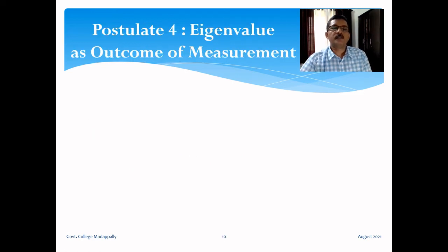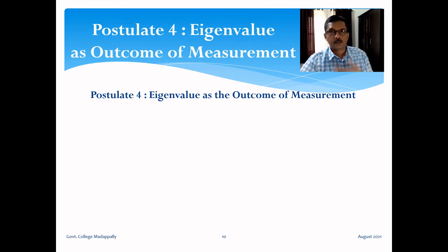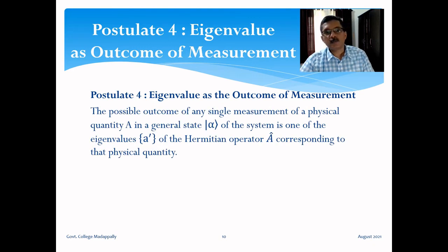So the next postulates are about measurement. Next two postulates are about measurement. Postulate 4, eigenvalue as the outcome of measurement. The possible outcome of any single measurement of a physical quantity A in a general state ket alpha of the system is one of the eigenvalues, the set A prime. You can imagine it as A1, A2, A3, etc., or A prime 1, A prime 2, A prime 3, etc. So it will be one of the eigenvalues of the Hermitian operator A cap corresponding to that physical quantity.